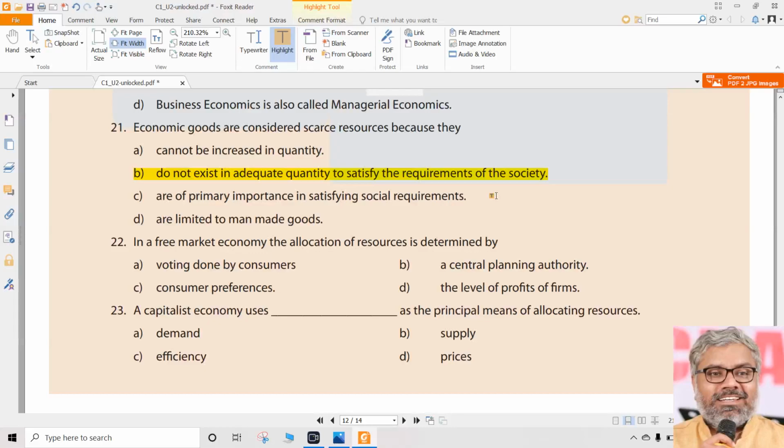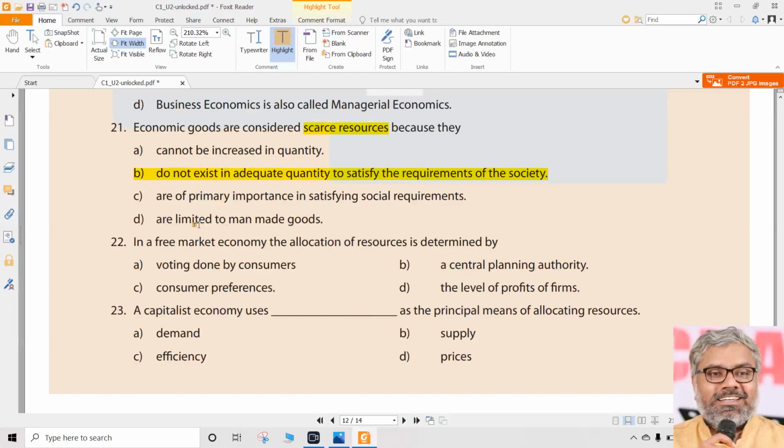That's what scarcity means. It is not about they cannot be increased in quantity, and it is not about they are only important in satisfying the social requirements. They are important, but that is not because of which they are scarce. Food is important does not mean food is always scarce. So importance and scarcity are not directly related with each other all the time. But when we say requirements are more but an adequate quantity of resources is not available, that's what we call scarcity. So correct option for the 21st question is B, Bombay.